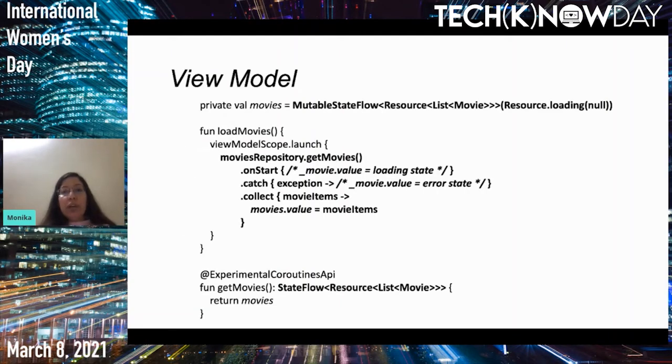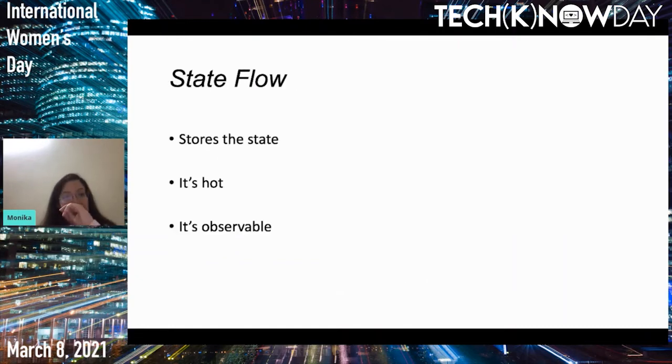So moving on to how you can use state flow. Since I mentioned that it stores the state and it is observable, you can correlate it with live data, that is also an observable data holder. Basically, the purpose of live data is that we keep live data in the view model and we update them with the latest values in the view model. Once the values get updated, the live data are observed by the UI, and those updated values are propagated to the UI. So we can use state flow for that purpose.